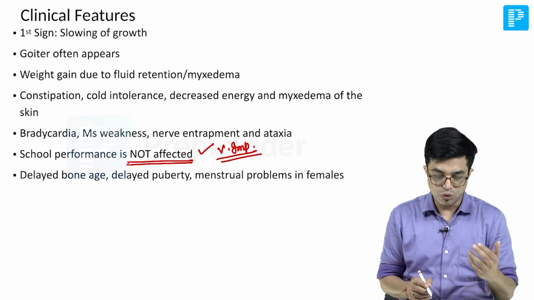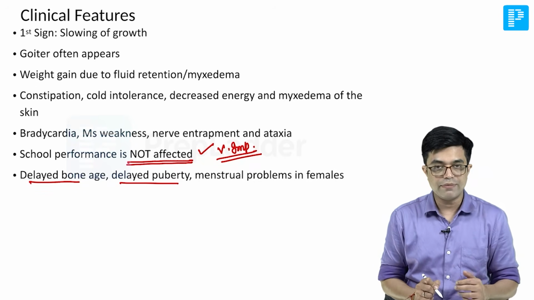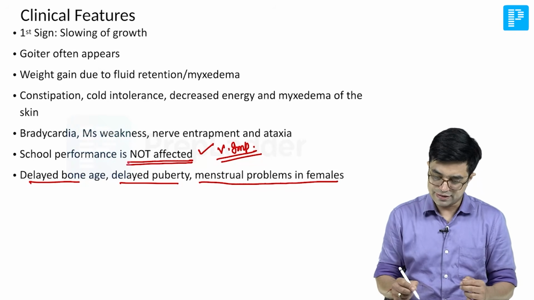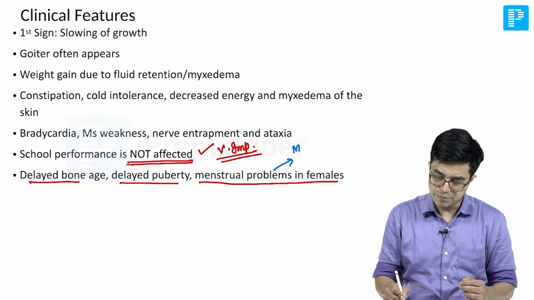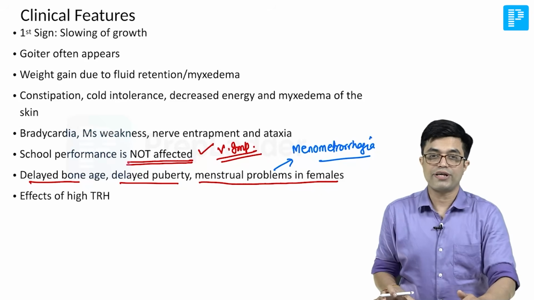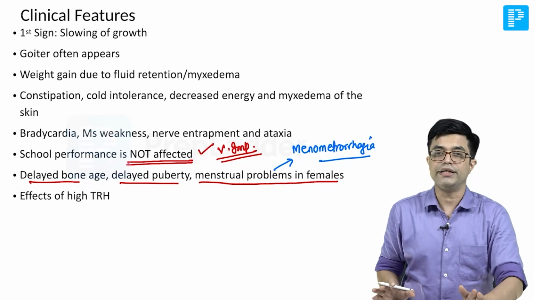Then there will be delayed bone age, there will be delayed puberty in both male and female, there will be menstrual problems seen in females. Nelson says that in menstruating females, menometrorrhagia has been shown. Effects of high TRH may sometimes be seen. What is going to happen with effects of high TRH?